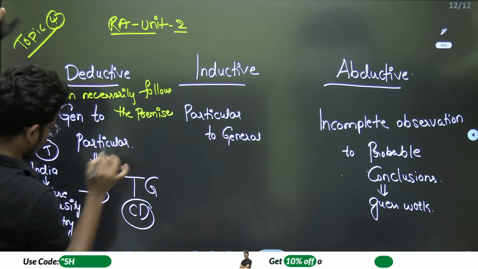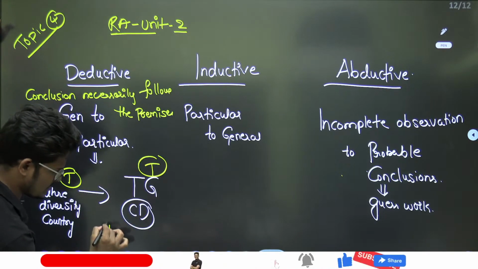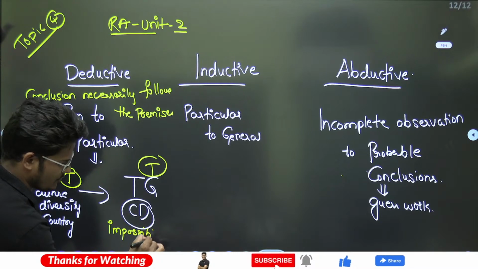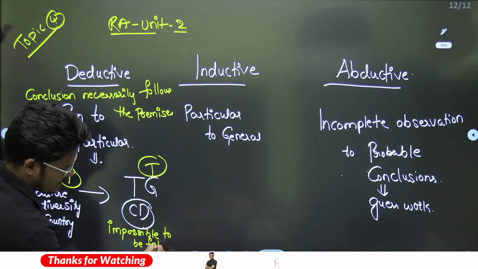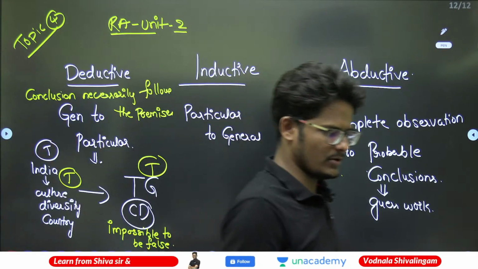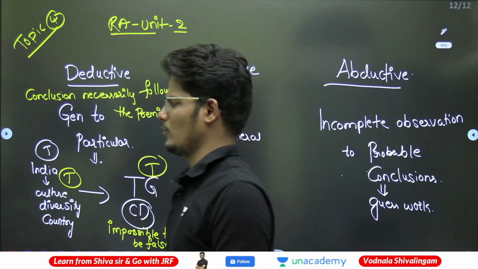Always, if this is true, this must be true. It is impossible for it to be false. It mandatorily has to be true. That is what a deductive argument, or deductive reasoning, is. Necessarily it has to follow.